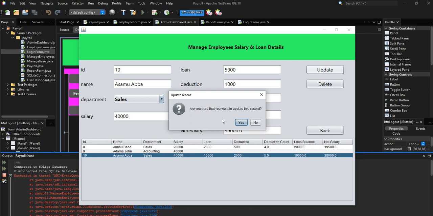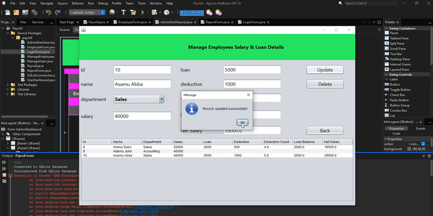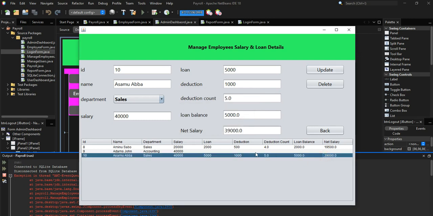You can see, are you sure you want to update this? We'll say yes. So record updated successfully. I will click on OK. Now you can see this employee record is updated successfully.